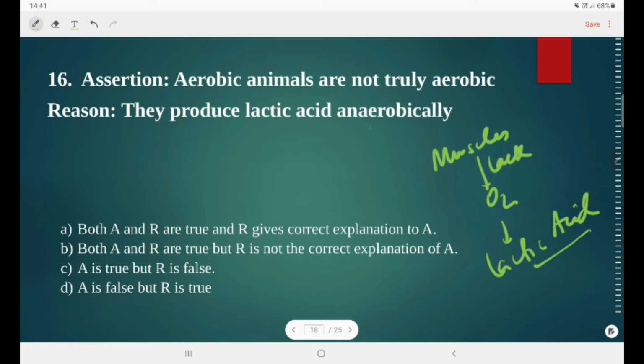So this is a true statement, and aerobic animals are not truly aerobic. The reason is also true and definitely explains the assertion, so option A is the correct answer for this question.